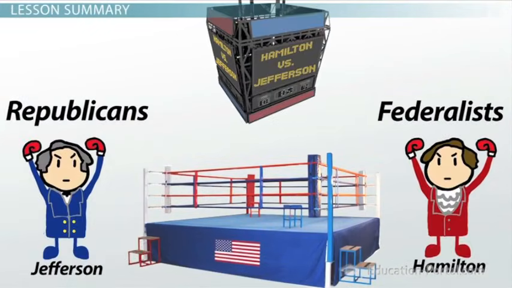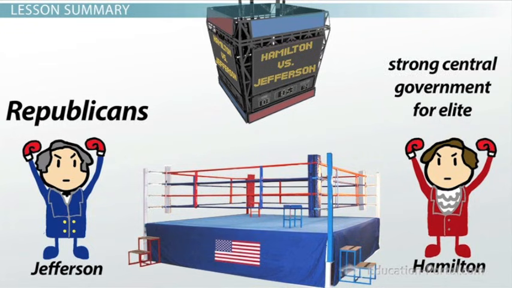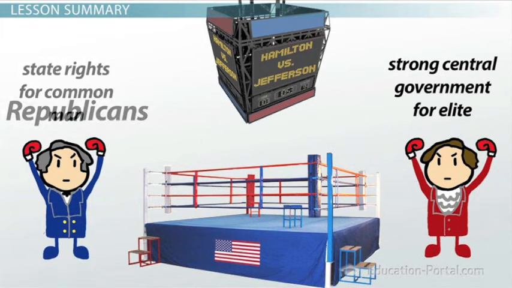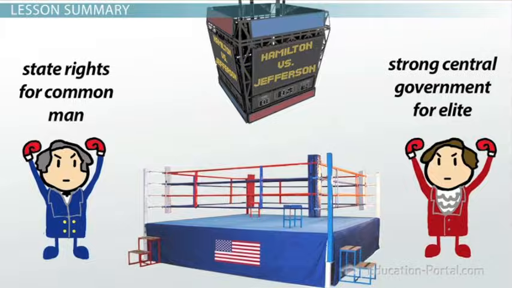So let's recap the Federalists versus the Democratic Republicans. Hamilton and the Federalists wanted a strong central government run by well-educated property owners. Jefferson and the Democratic Republicans wanted most power to stay with the states and wanted the farmers and the common man to run the nation.